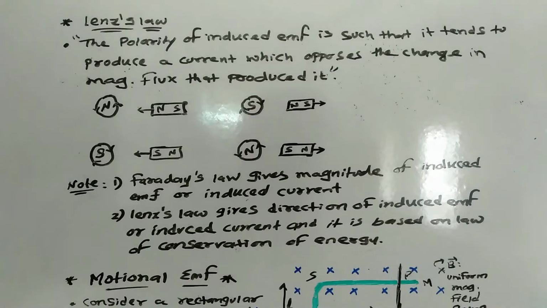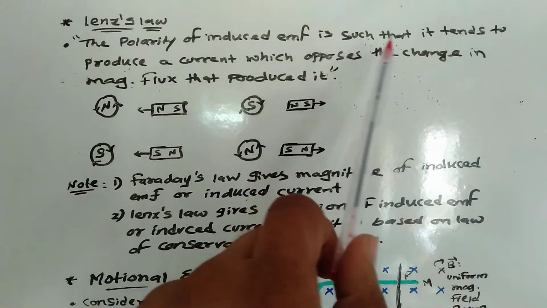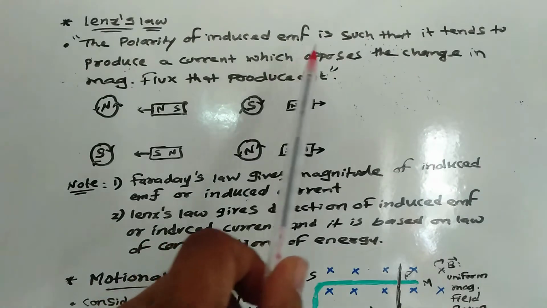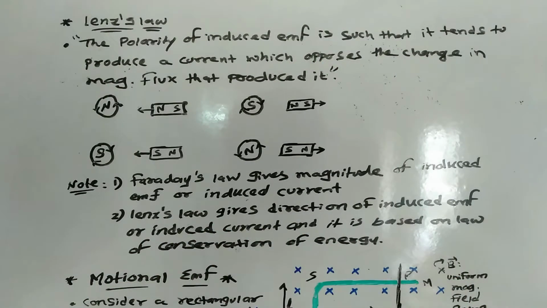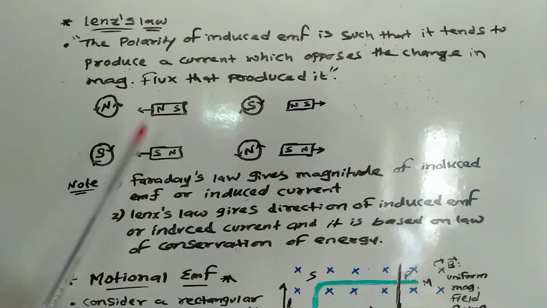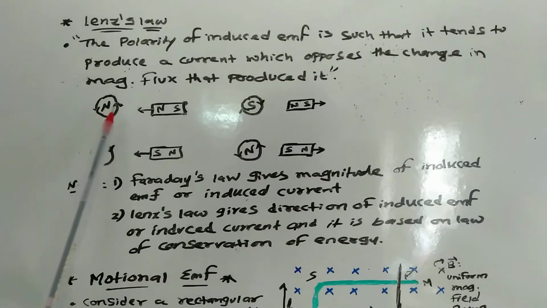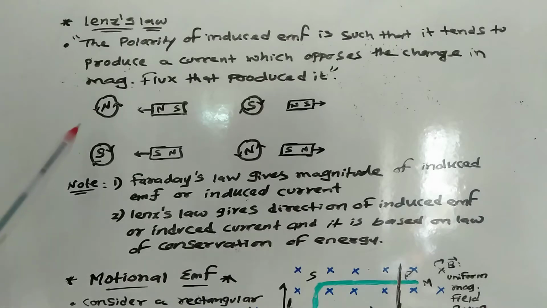Yes, next we proceed with Lenz's law, and the statement is given by: the polarity of induced EMF is such that it tends to produce a current which opposes the change in magnetic flux that produces it. मतलब कि for example यहाँ पर देखो, there is a bar magnet and a circular coil. When a bar magnet is moving towards the coil, the current is induced in the coil in an anti-clockwise direction. That means this coil end will behave as a north pole of a bar magnet.